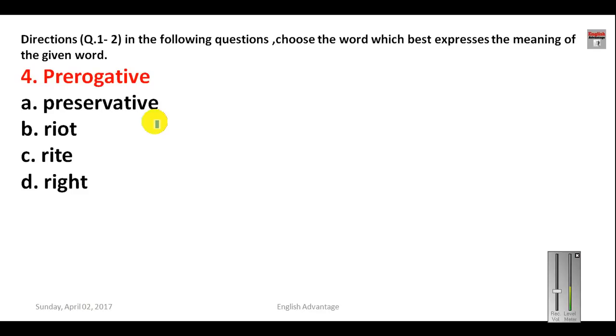Prerogative. What is the meaning of prerogative? Your options are preservative, riot, rite, and right. So four options are given here. Prerogative, and your answer will be right, R-I-G-H-T, because prerogative means a particular privilege or particular right.